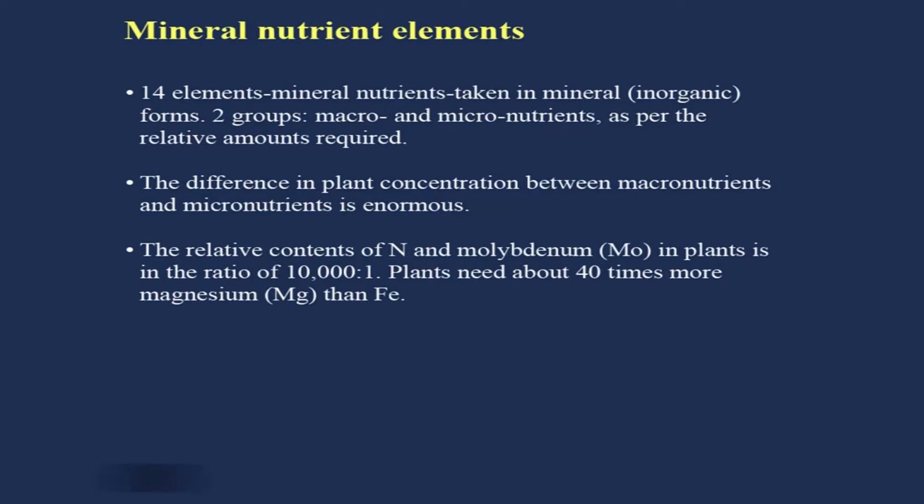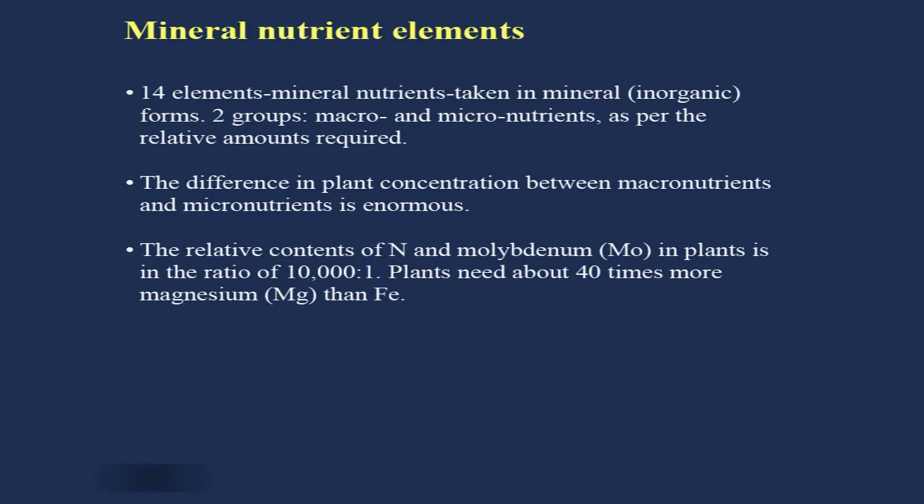So 14 elements, mineral nutrients, are taken in mineral or inorganic forms. There are 2 groups, macro and micronutrients. You have seen the classification as per the relative amounts required. The difference in plant concentration between macronutrients and micronutrients is enormous. Some may be in percentage and some may be in ppm. Micronutrients may be in ppm, microgram per gram, or milligram per kg. However, certain macronutrients like nitrogen, phosphorus or potassium may be expressed in percentages.